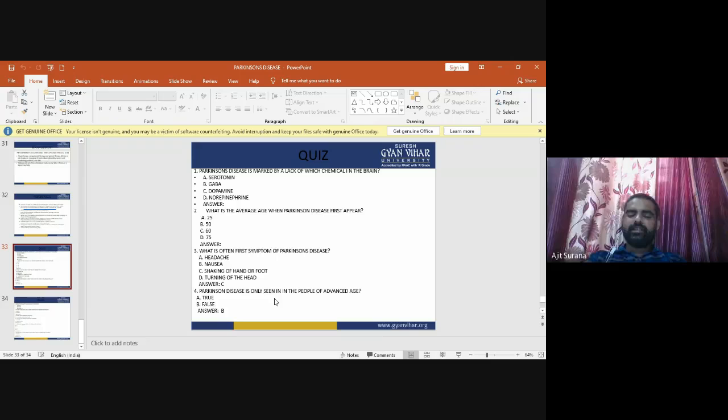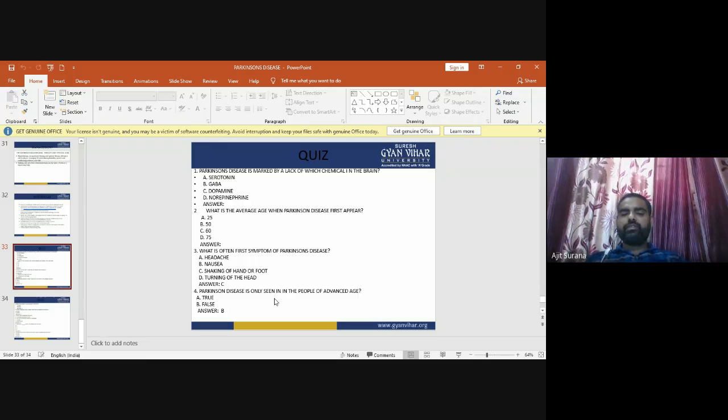The answer: Parkinson disease is marked by a lack of dopamine in the brain, because dopamine is a neurotransmitter for the nigrostriatal pathway.